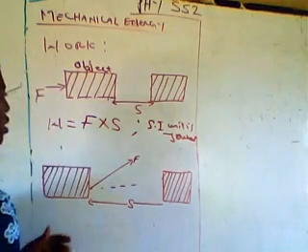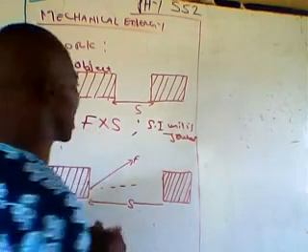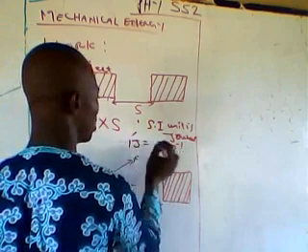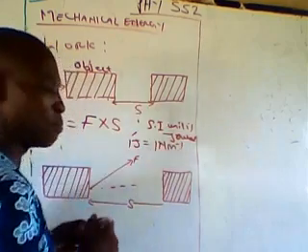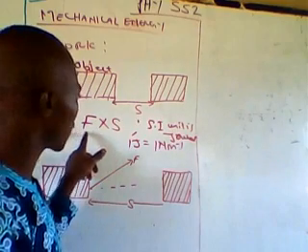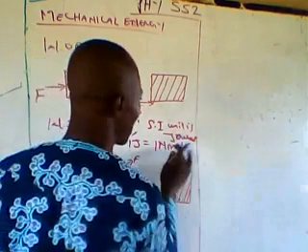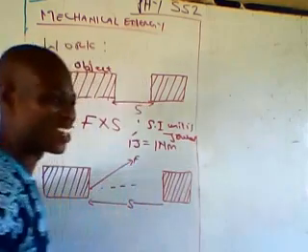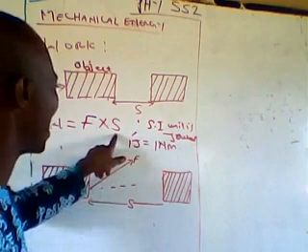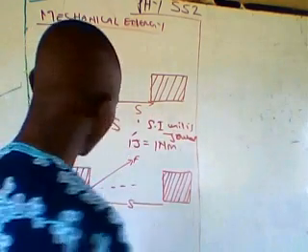Its derived unit can be obtained from the definition of work, which is force and distance. The derived unit is Newton meter. That is, 1 joule equals 1 Newton meter. Please note, it is not Newton per meter, it is Newton meter, sorry for that, because my force is in Newton and my S, which is distance, is in meter. So 1 joule equals 1 Newton meter.